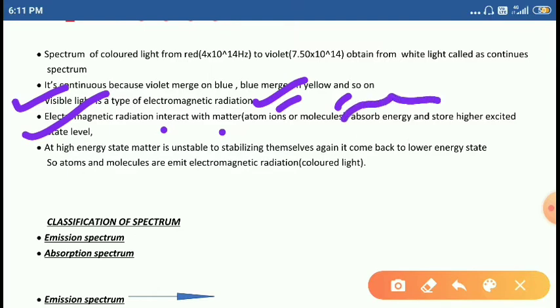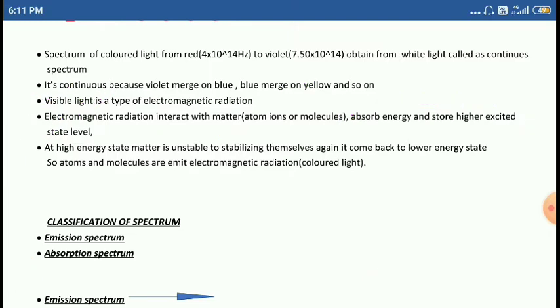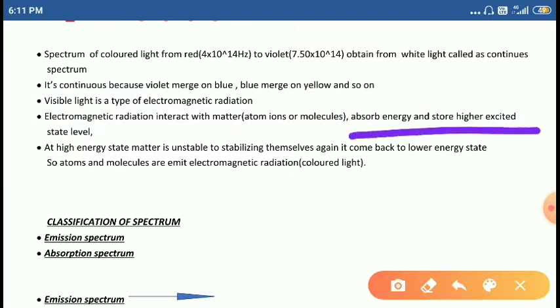When they absorb energy, they jump to the higher excited state level. Right.